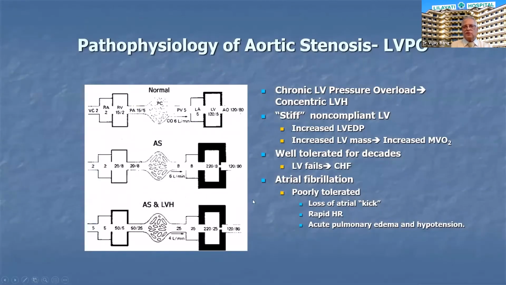So the basic pathophysiology is a pressure overload leading to concentric LVH, a non-compliant LV, which increases LV EDP. LV mass is increased, and there is an increase in myocardial oxygen demand, and that leads to myocardial ischemia and heart failure. Atrial fibrillation is extremely poorly tolerated, understandably so, because of the loss of atrial kick.